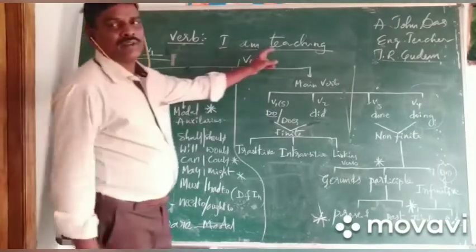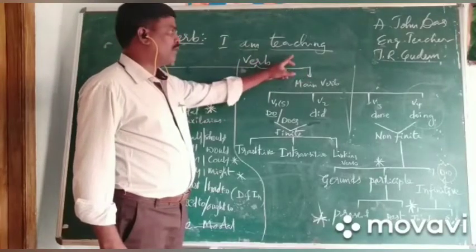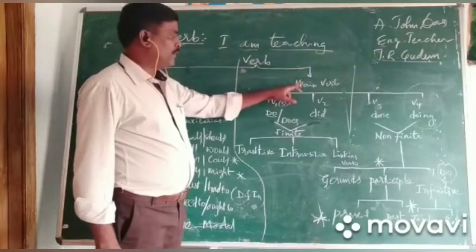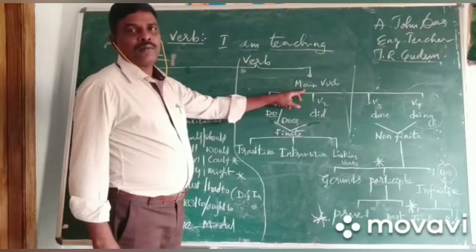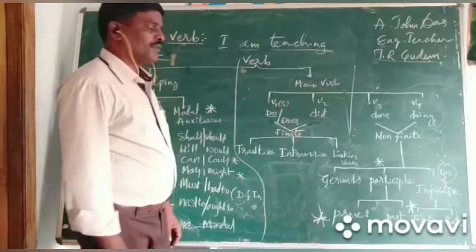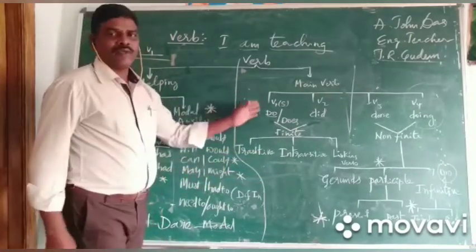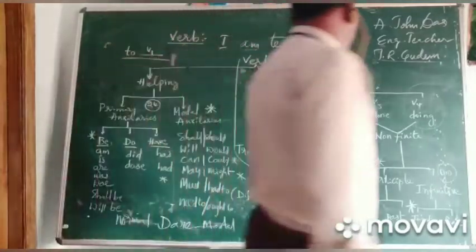Here, I am teaching, a sentence is there. Am is a helping verb. Teaching is a main verb. Main verbs are divided into two types.